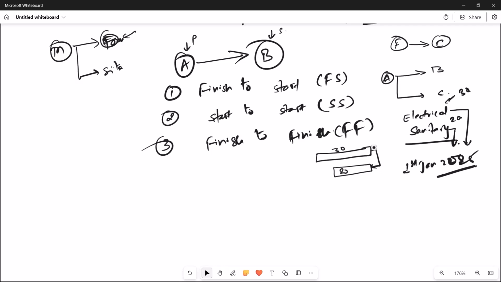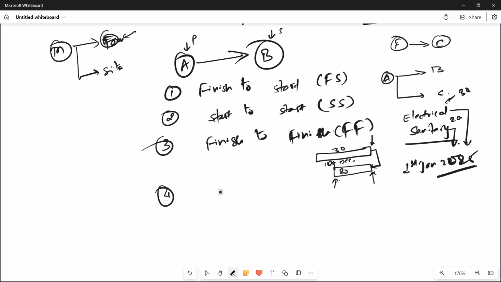So they both have to finish together, which means that if electrical work finishes on January 1st, the software will take the finishing date of sanitary work as 1st January and do a back calculation to get its start date. So let's say on 10th of December you have to start the sanitary work. This is the concept of the finish to finish relationship.